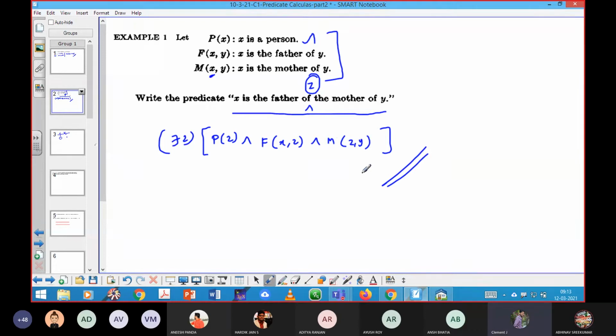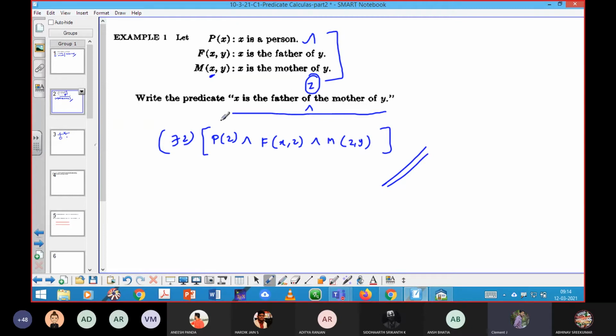Sir, I didn't understand why you took existential instead of the normal quantifier. See here, X is a father of the mother of Y. X is a father of someone. At the same time, that someone is the mother of Y. So there is a hidden part, that is, one person exists between the two persons.